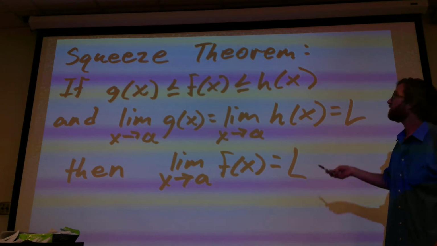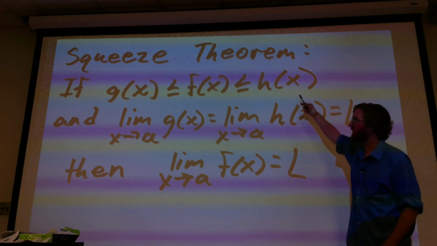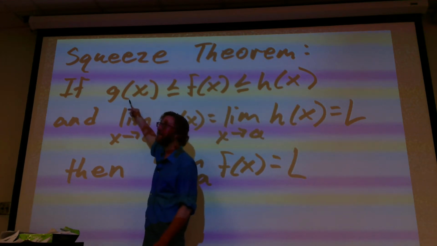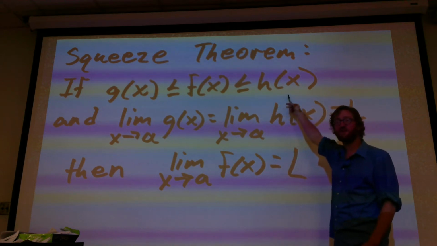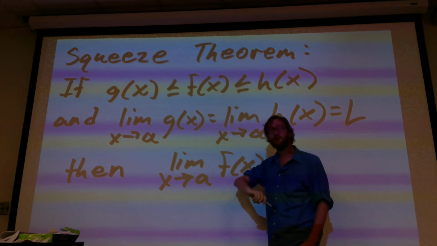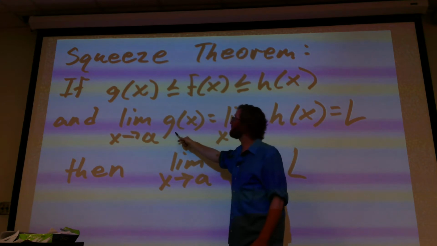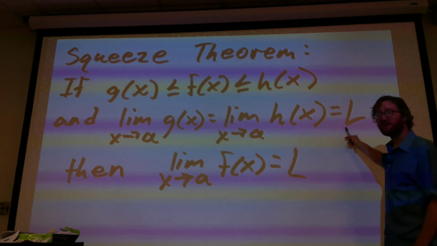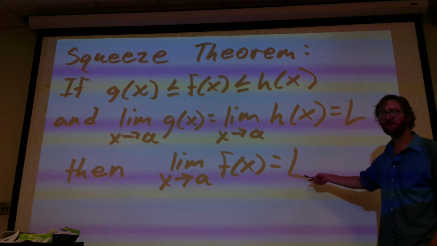Okay, so if g of x is less than or equal to f of x, which is less than or equal to h of x. Okay, now my g of x is one of the cops. Okay, h of x is also one of the cops. Okay, f of x is the drunk guy stuck in between them. Now if this cop and this cop are both going to that jail cell, that drunk guy in between them is going to that jail cell.